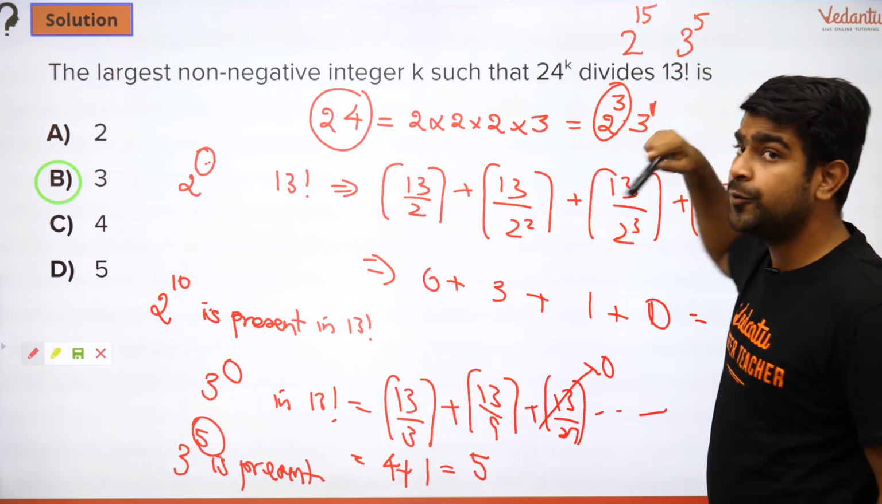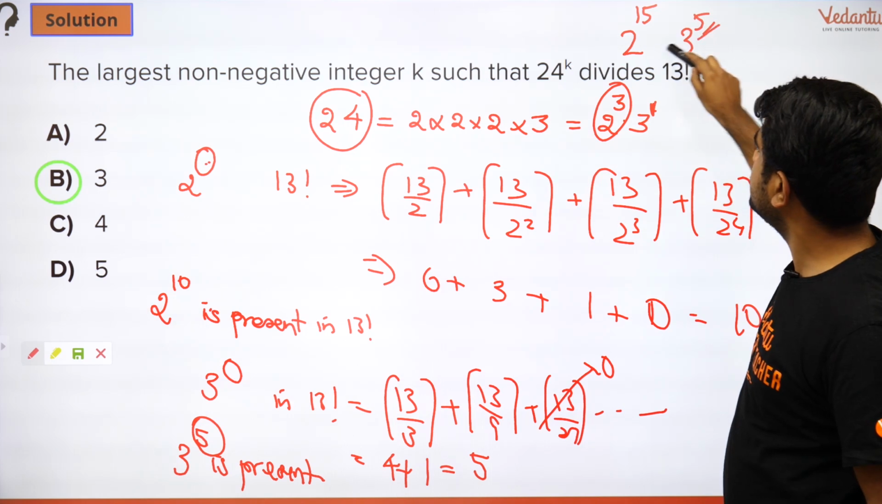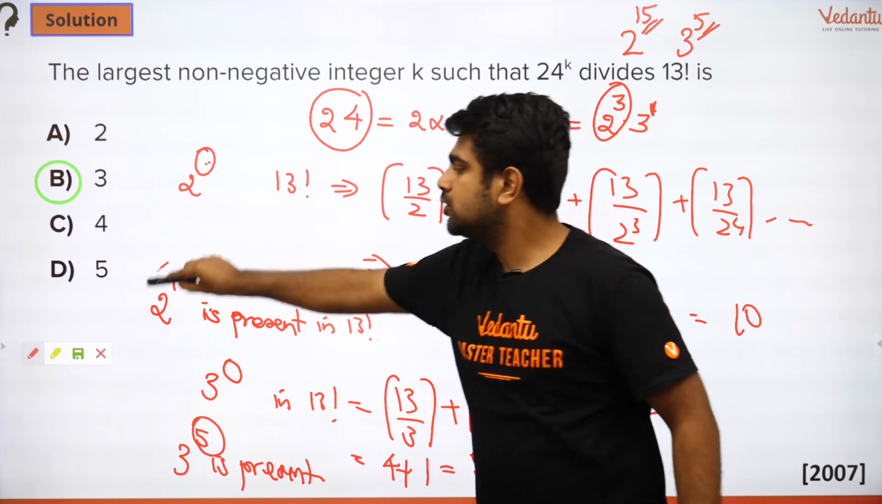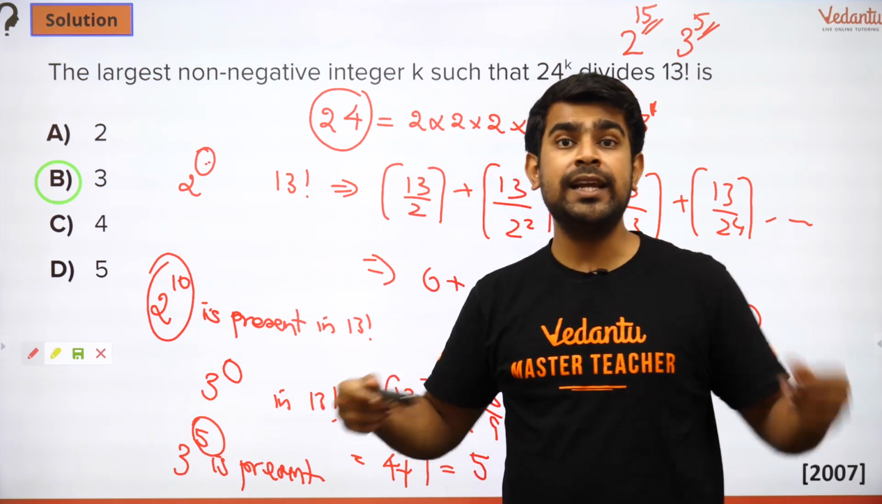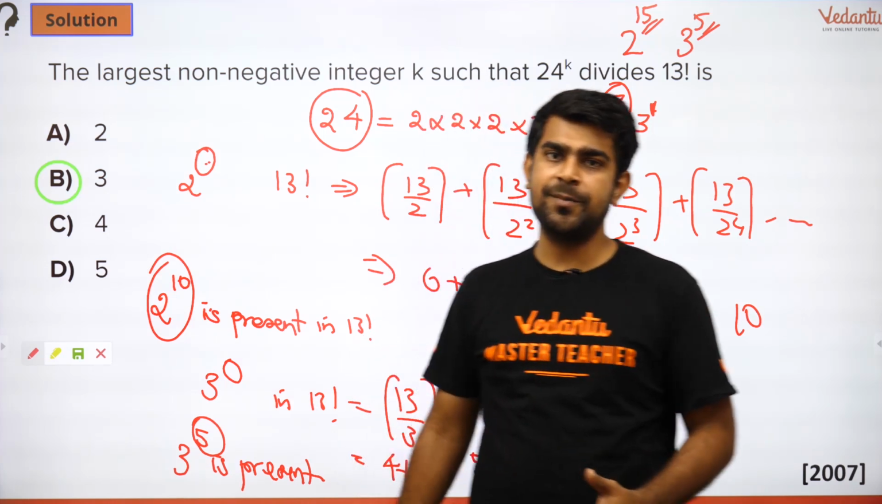Corresponding 2 power should be 15. Because if 1 is there, 3 should be there. If 5 is there, 15 should be there. But do I have 15 2's? No. So 2 power 10 is my limiting reagent sort of. Are you getting it? So we use that concept in chemistry, right?